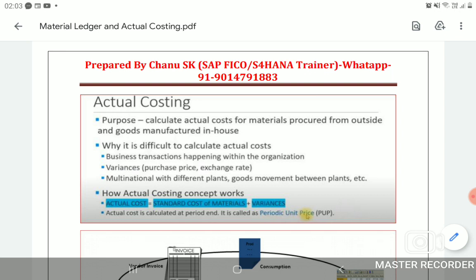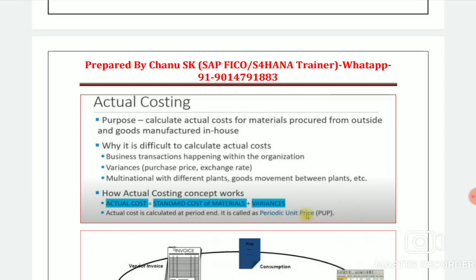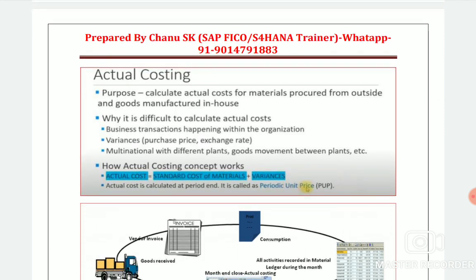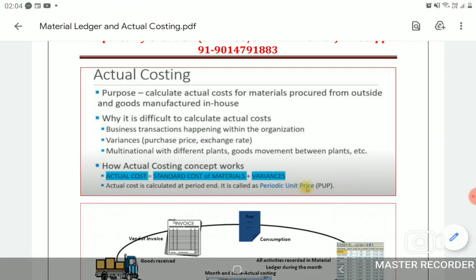Whatever the variances are, we need to include them. So actual cost is the standard price of materials plus variances, and we need to calculate it. This is the formula: actual cost equals standard cost of material plus variances. Actual cost is calculated at the period end. If you go to the material master, in accounting tab 1, the periodic unit price will be there. This is for actual costing.